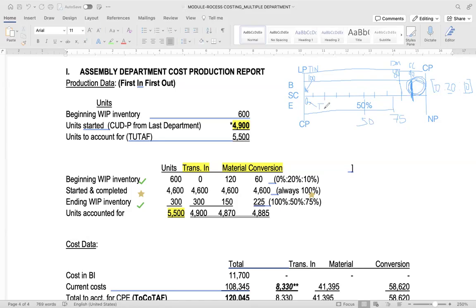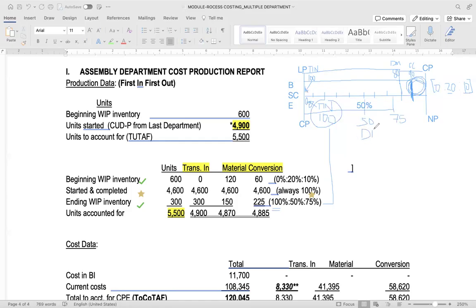So within the range of the conversion cost, the transferred in unit is at 100%. That is why our ending work in process percentage work done is 100% for transferred in, because it is within the range of the conversion cost.